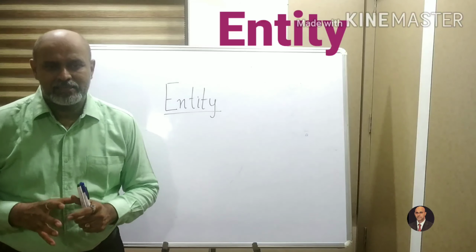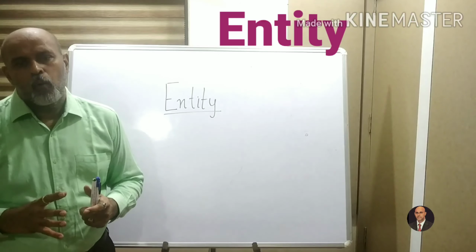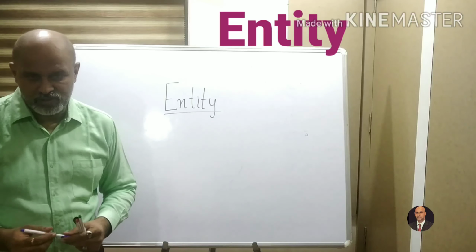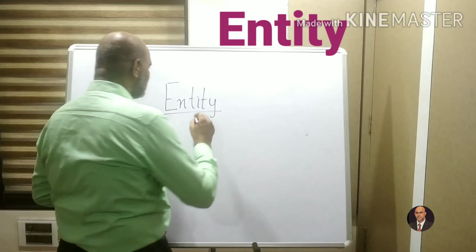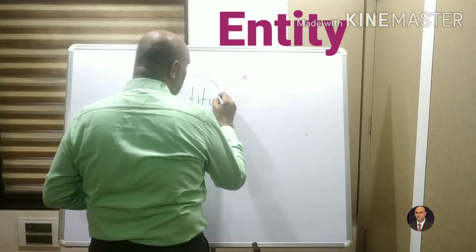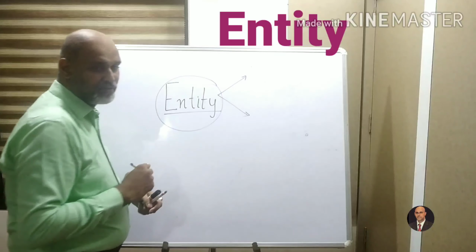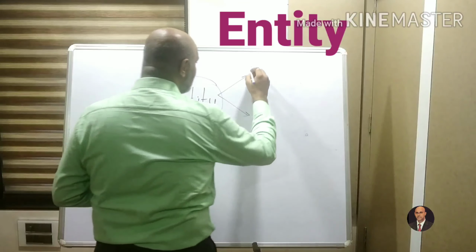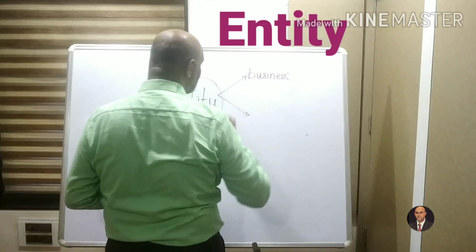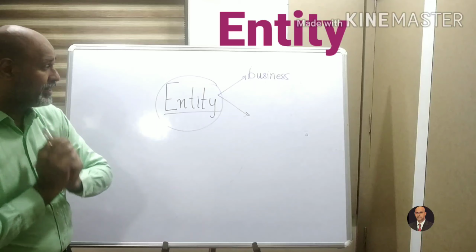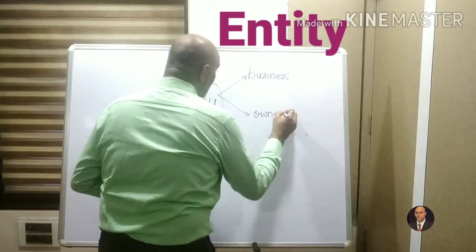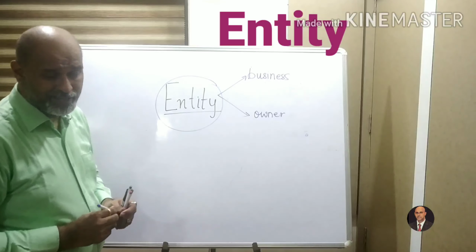So entity basically means what you are. It's very important in business that when we recognize the term entity, the business is a different person and the owner is a different person. Here the business is a separate entity, a separate person by itself. The business has a separate identity, and the owner who has started the business is another identity altogether.